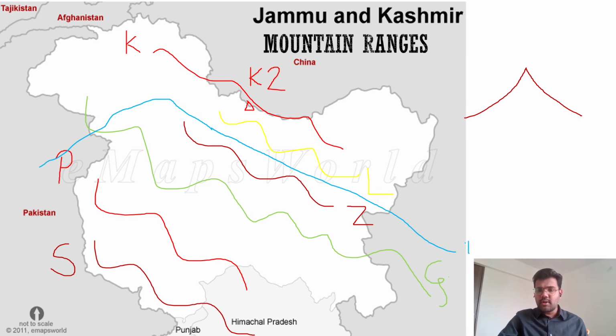Indus means Sindhu River. And between Karakoram and Ladakh, there is a river called the Shok River, and the Shok River joins the Indus over here. So the Shok River flows between Karakoram and Ladakh. So these are the important mountain ranges that you must be aware of when it comes to the northwestern Himalayas.